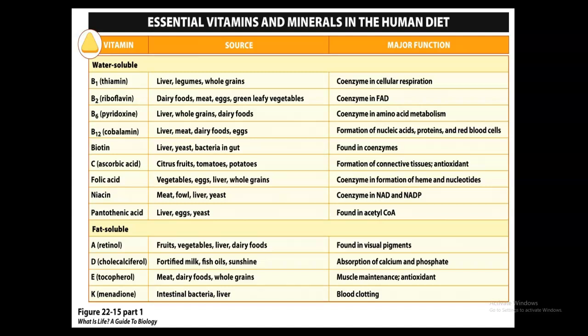Next, we have vitamin D. That's going to be synthesized in the skin with UV exposure. It's going to be able to take the UV exposure and help change it over to an active version, vitamin D3, which is referred to as cholecalciferol. This is going to promote absorption and use of calcium and phosphorus, so it's going to be needed for normal growth, bone, and teeth formation. This can be found in things such as fish oil, egg yolks, and milk. You can also get it just from going out into the sun.